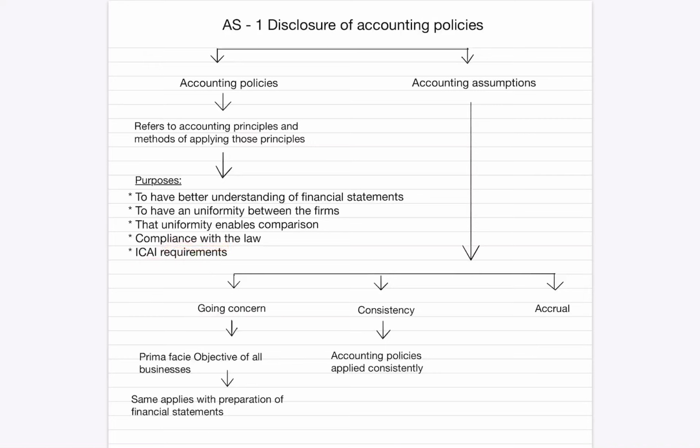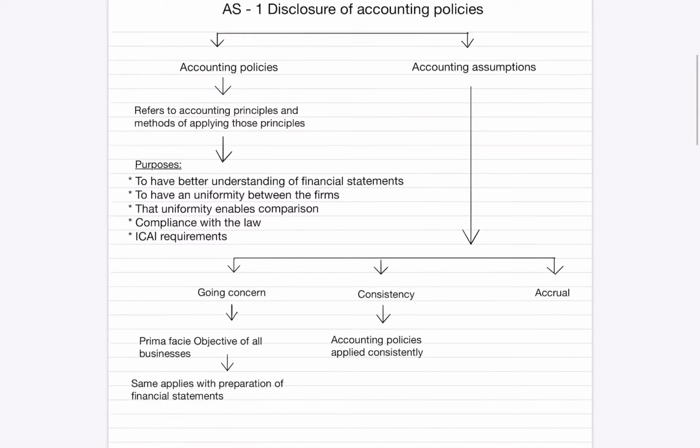Next, we will glance through what is meant by accounting assumptions. Accounting assumptions are the basis on which financial statements are prepared. Whenever these financial statements are prepared, they are prepared based upon the following assumptions. The first assumption is going concern. We have already read in our earlier stages, like 11th standard or foundation, that men may come, men may go, but the company remains forever. But the truth behind those words is that the business shall stand for a longer period of time. For example, let's say you are going to start a business, what is your primary objective?